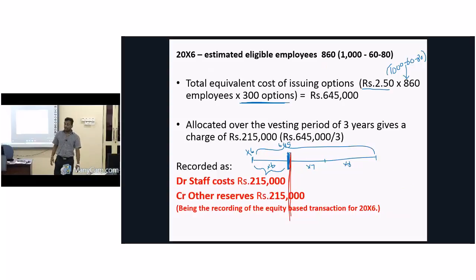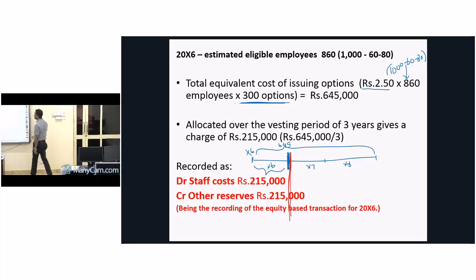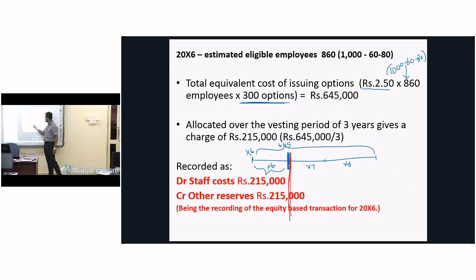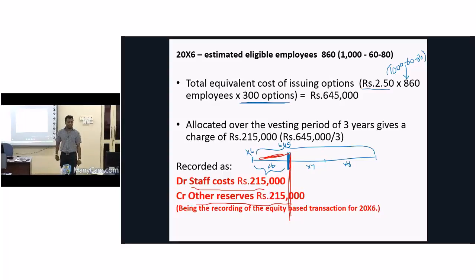It is the total estimate of expense at the end of year 3, but for how many years is this? For 3 years, therefore we have to divide it by 3. Then first year expense will be how much? It's 215,000. Double entry, look. Staff cost debit 215, other reserves account credit 215. We recognize it as part of equity. Understand? Right.